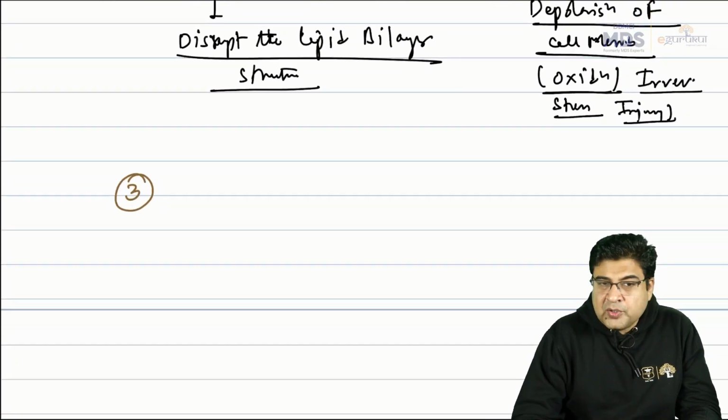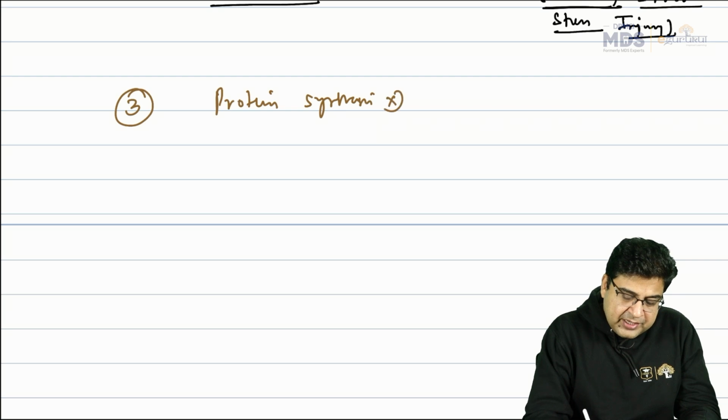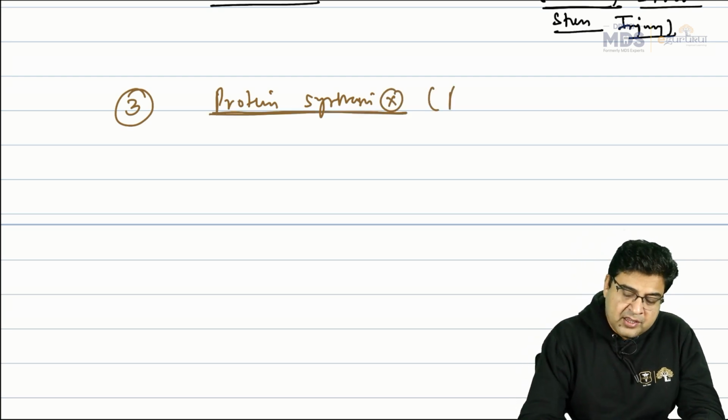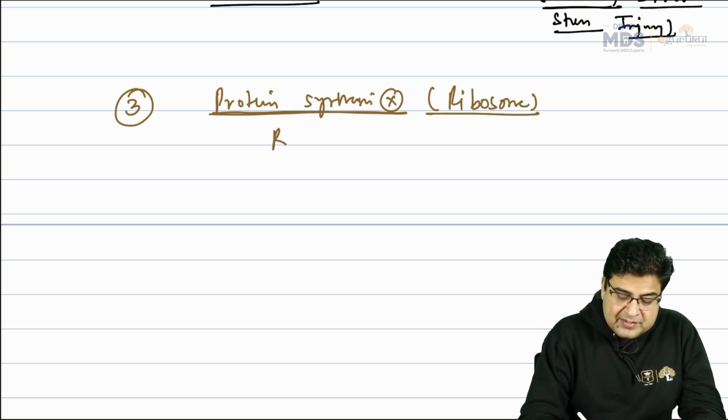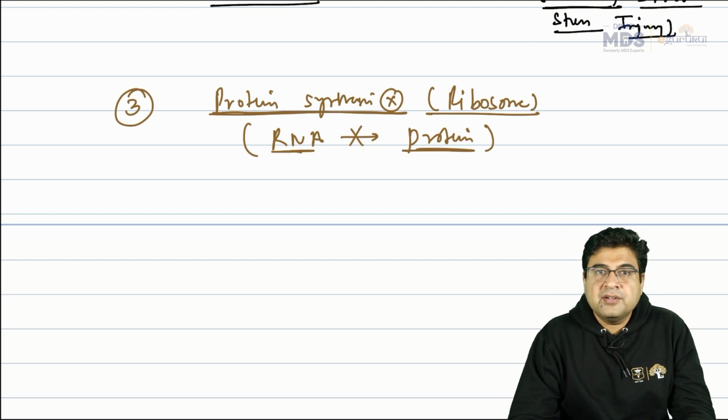Now let's move on to the third group of antibiotics, the medicines which are known as protein synthesis inhibitors. We know that the medicines which are protein synthesis inhibitors will act on the ribosome. So by acting on the ribosome, these medicines can inhibit the conversion of RNA to protein. So we have the presence of RNA converted to the protein, and this step is inhibited.